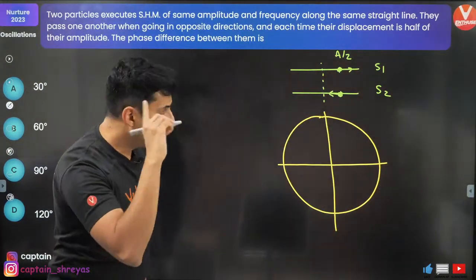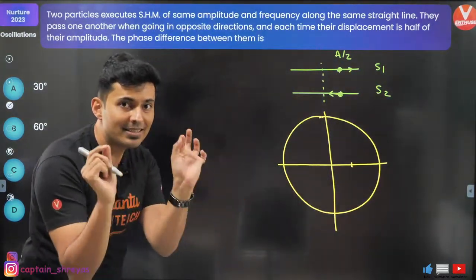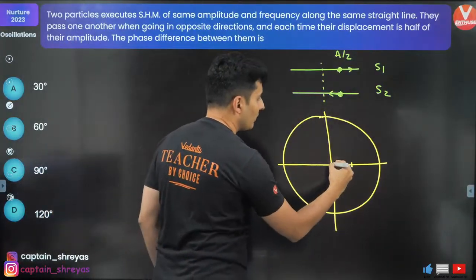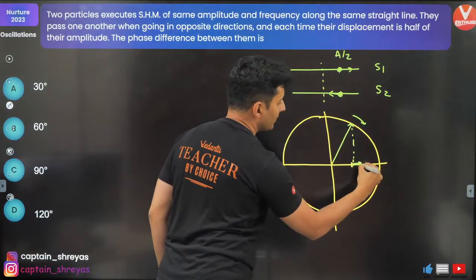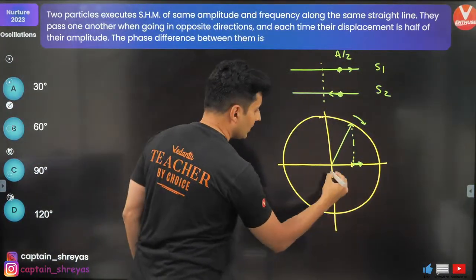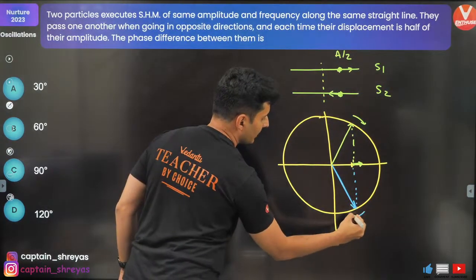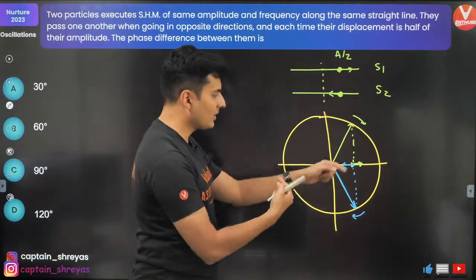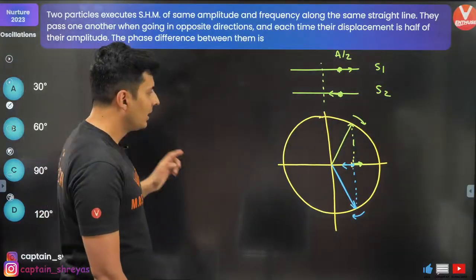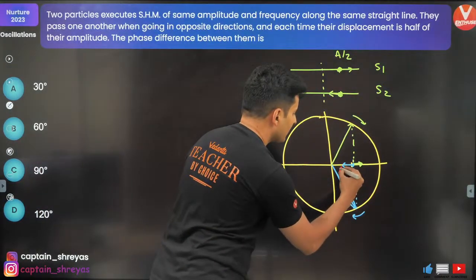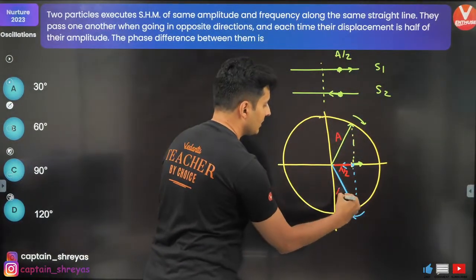Amplitude by 2 will be somewhere over here. One is going there, one is going here. That means one of the phasors will be here, going like this, whose projection is here. That's why the particle is going this way. The other phasor will be like this, whose projection will be here, and because it is going like this, the particle will be going like that. They're crossing. Now it's done. Simple. How? Observe. This base is A by 2, this thing is A, and this thing is also A.